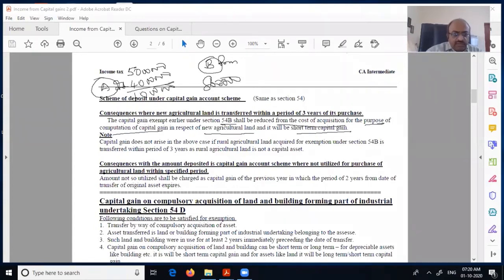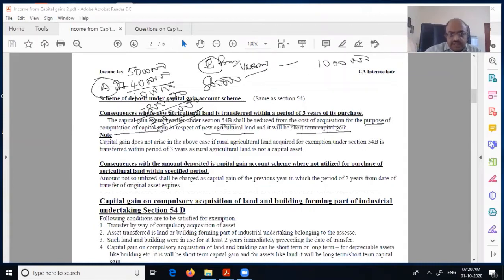If it is urban, what will happen? Even then, you will claim the exemption. Therefore, there is no capital gain here, only to the extent of 2 lakhs there will be capital gain. Now, without holding it for 3 years, it's urban, and he sells it for, say, 10 lakhs. I'm giving an example.